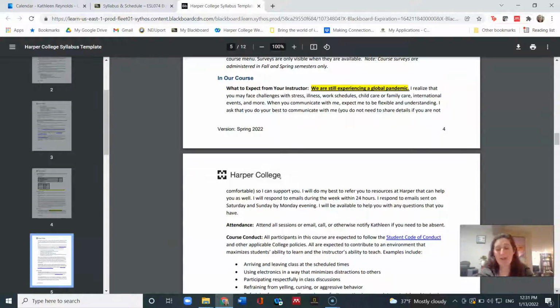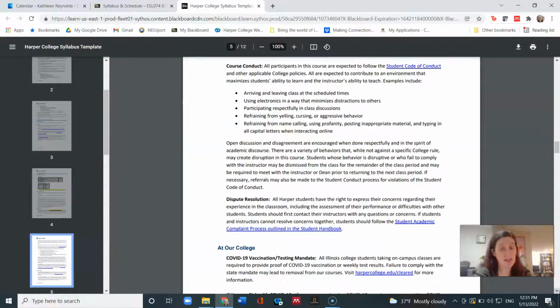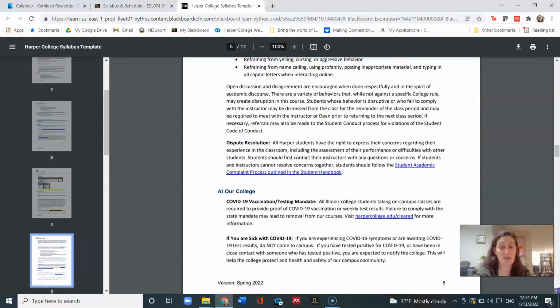Okay. Like I said, in terms of attendance, when we do return to campus, you are expected to be at the on-campus meetings unless you are sick or have some sort of emergency. The next sections are some rules about respectful classroom behavior from Harper College that you can read.